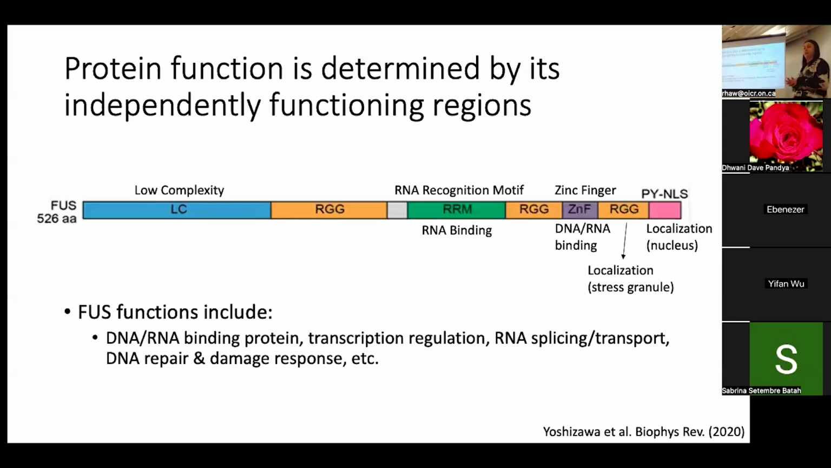If we look at protein function at a higher resolution, as many people probably know, proteins have independently functioning regions like domains that perform a very specific function. Here we have an RNA recognition motif that helps with RNA binding, of course. Even some of the disordered regions, like the tail at the end, have important functions too, like localization to different parts of the cell. We might be able to imagine how all of these independently functioning regions work together to perform those whole protein functions, like, as a reminder, DNA and RNA binding.